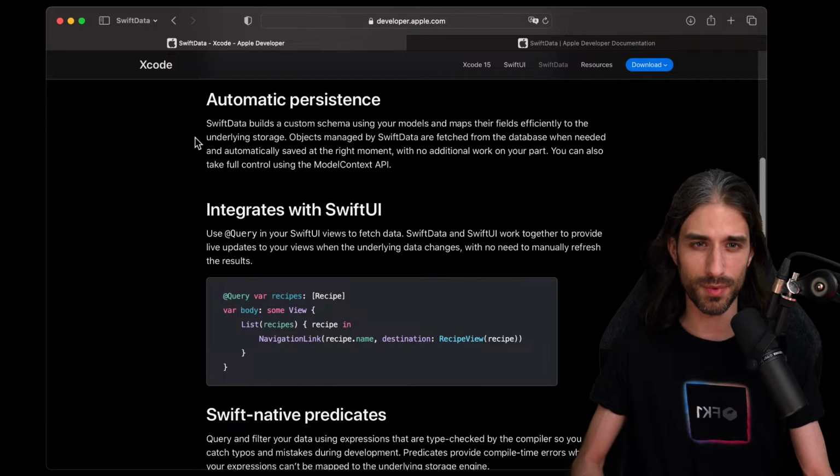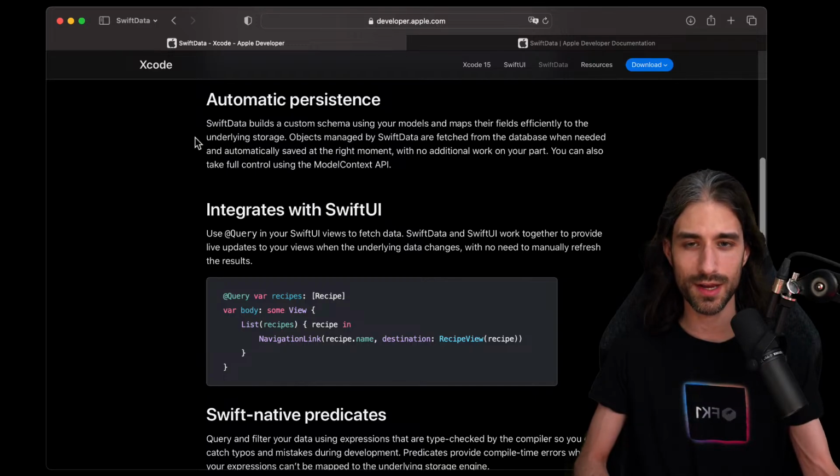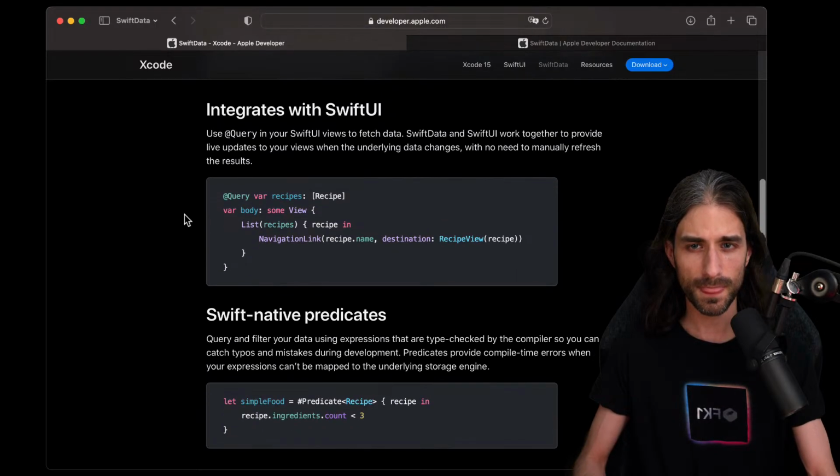So I guess, and from what I understand, Swift Data is not a replacement to core data, but more of a Swift layer around core data. So I guess by default, the database must still be an SQLite database. But we'll be able to check this with the simulator a bit later.